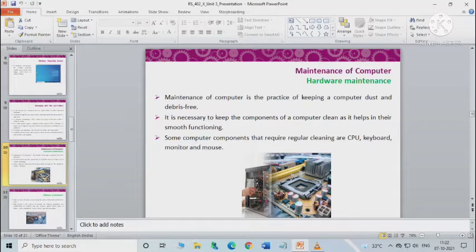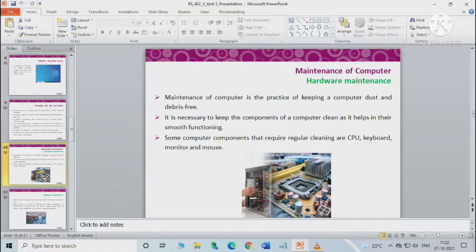Suppose the monitor. To clean the monitor, use a soft and damp cotton cloth to clean the computer monitor. Do not spray any liquid directly on the computer screen, and also do not touch the computer screen with your hands or fingers.